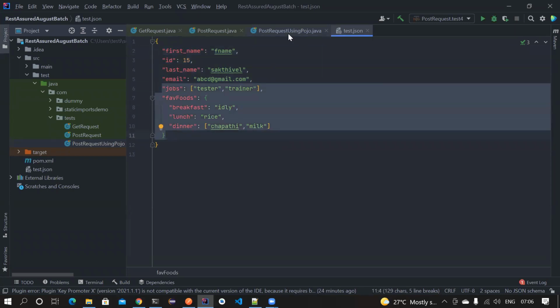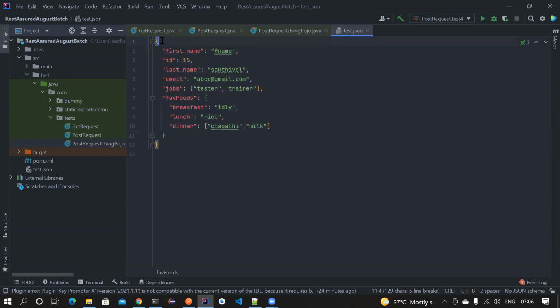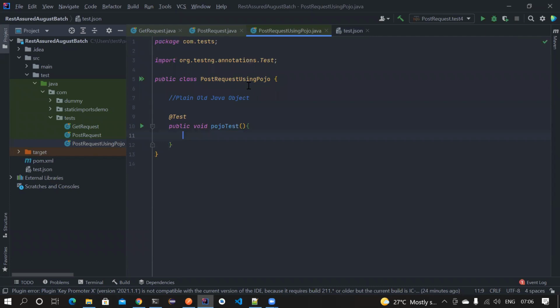Let's go here and work on the class. The first thing you need to understand is that in case of POJO, for every curly brace, or JSON object, you need to create a class file. That's the first rule. And for every square bracket, or JSON array, you need to create a list of that particular type, whatever it's storing in that class file. Let's do it, and then we will understand.